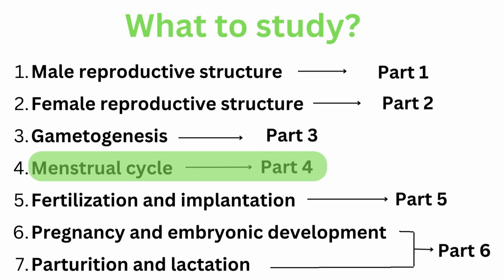What we have studied yet? We have studied the first three parts of this chapter: human reproduction, the male and female reproductive structures, and then gametogenesis. And today we are covering the menstrual cycle.